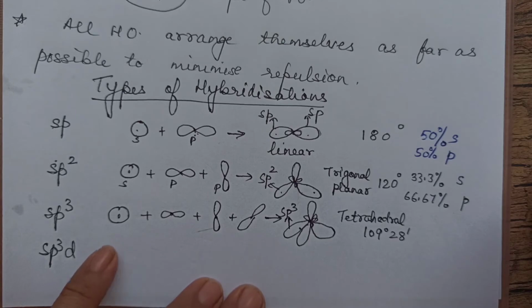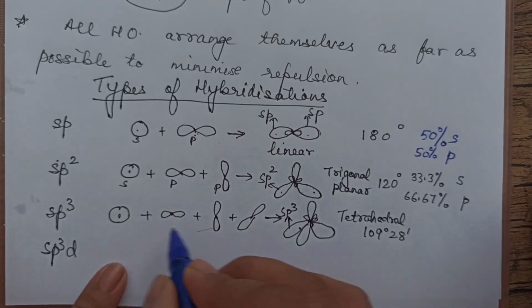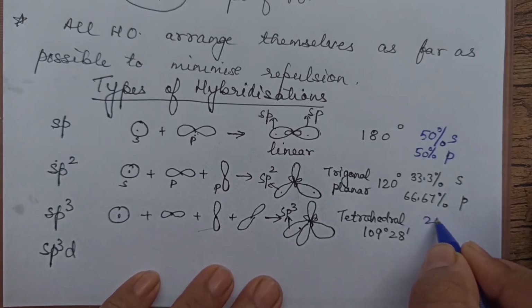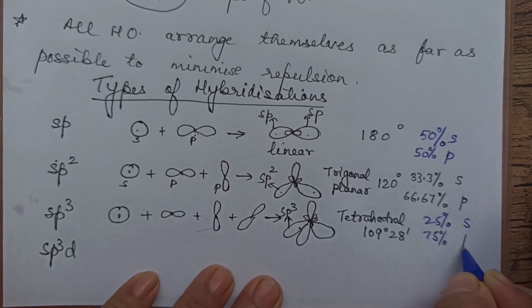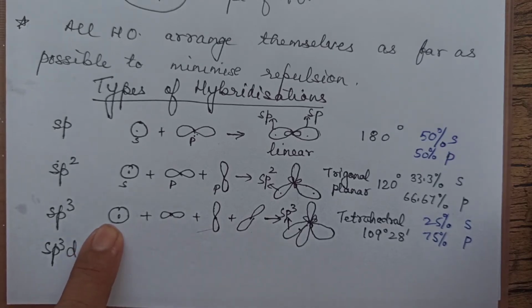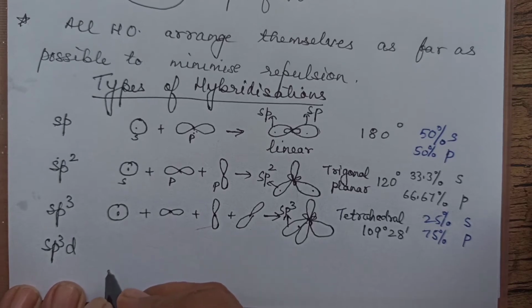Each hybrid orbital is one of 4. Out of that, 1 is s and the remaining 3 are p. That means each hybrid orbital has 25% s character and 75% p character, or 1/4 s character and 3/4 p character. Clear? Now let us see sp3d hybridization.